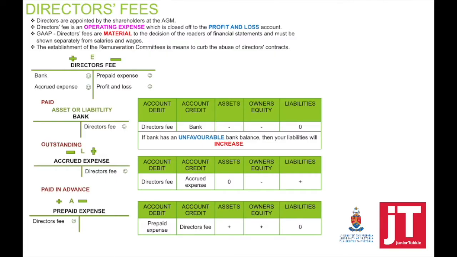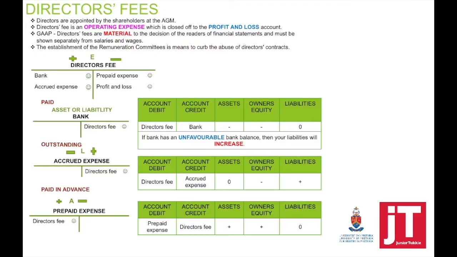Looking at the bookkeeping process, directors are paid a fee. Now, very important, they are appointed by the shareholders. It's an operating expense which is closed off to the profit and loss account. It does not form part of the salaries and wages. The GAAP principle of materiality is applied here. It is important for the shareholders to know what the directors earn. And if it forms part of your salaries and wages, it's not possible to say, out of that, what do the directors earn? So this is why we show it separately.